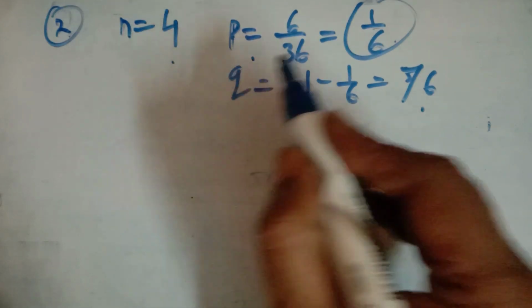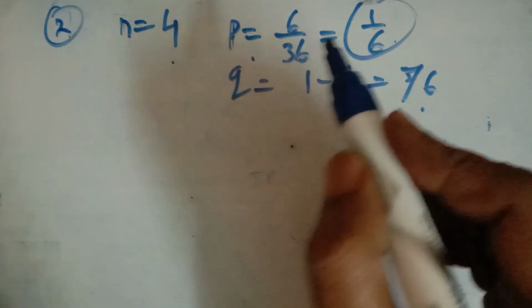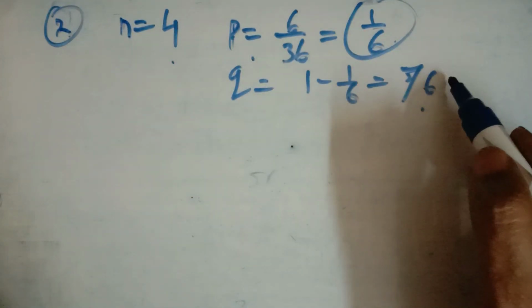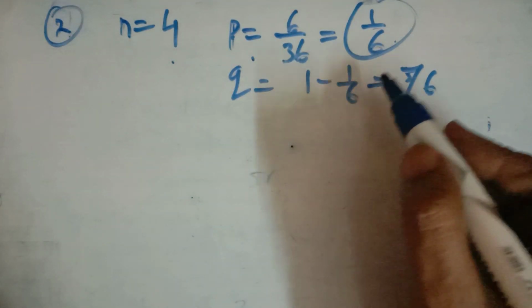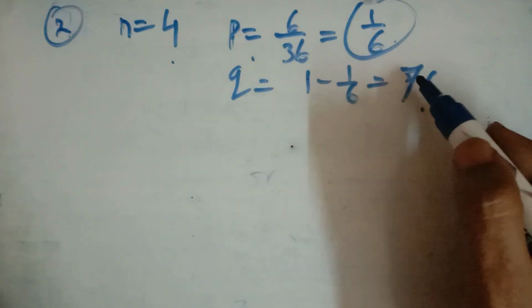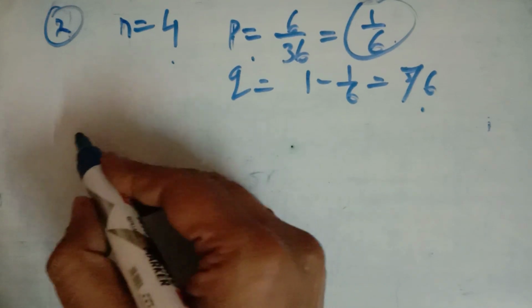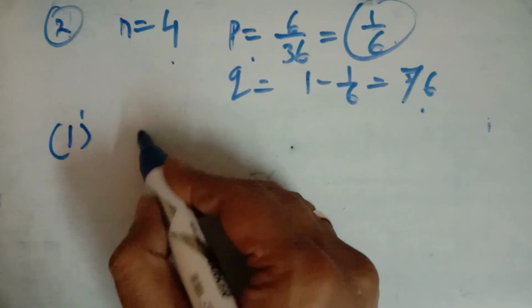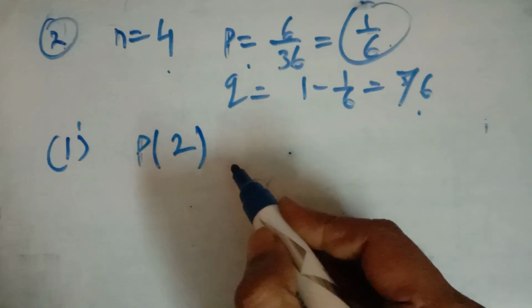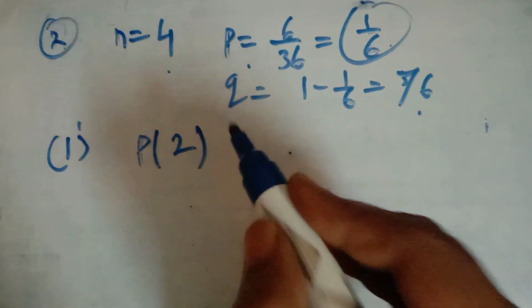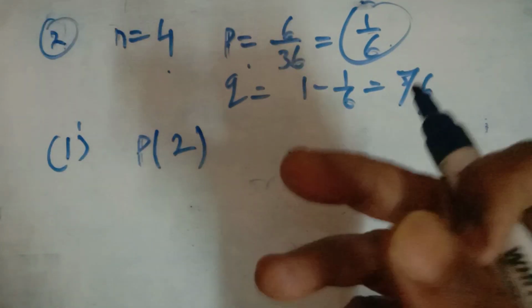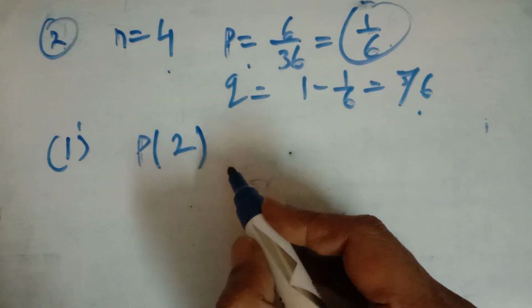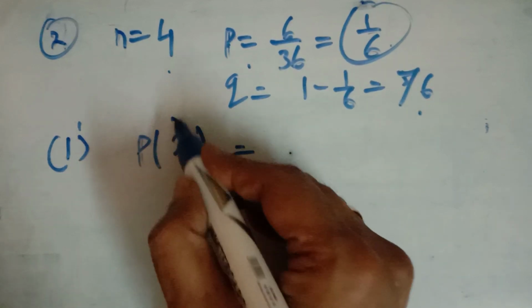Doublet का मतलब होता है दोनों dice पर same number आ जाएं, 1 1, 2 2, 3 3, 4 4, 5 5, 6 6, and the sample space for the pair of dice is 36. So 6 upon 36 is the success, and you have to find the probability of getting 2 successes. मतलब P2 फाइंड करना है. मीन्स पेयर ऑफ डाइस आपने 4 बार फेंका तो 2 पेयर्स पर आपका डबलेट आ जाए. तो the value of R here is 2.